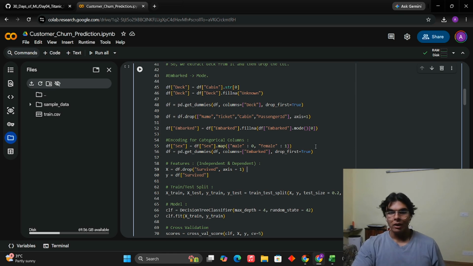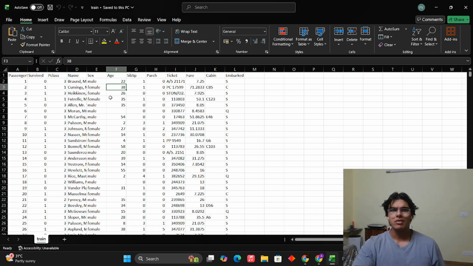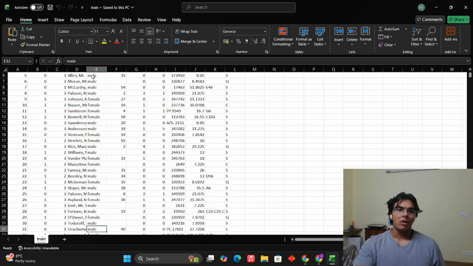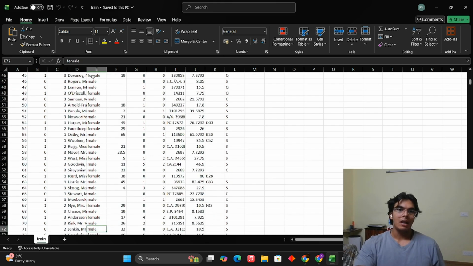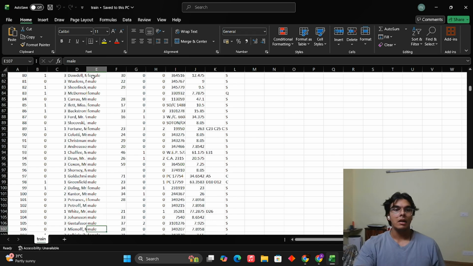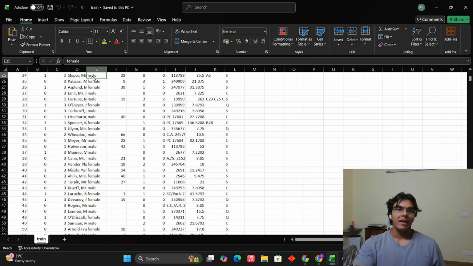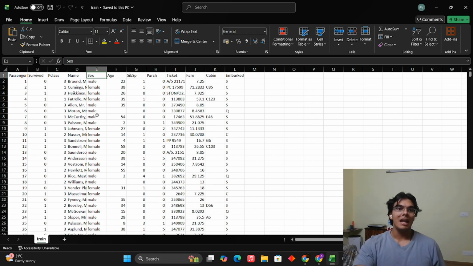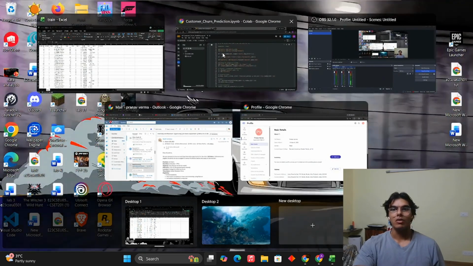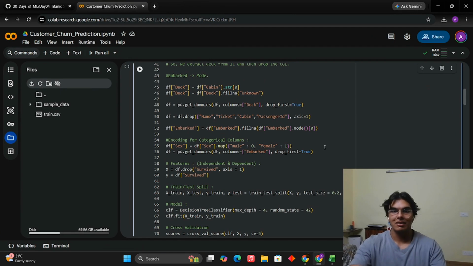One very important thing we need to do is the encoding. We have got only two types of genders in here, male and female. Again, the computer doesn't understand male or female. The algorithm doesn't. They just understand numbers. So we convert them to a binary column. We can give female as 1 and we can give male automatically as 0 because it's a binary column. That is exactly what we have done in this.